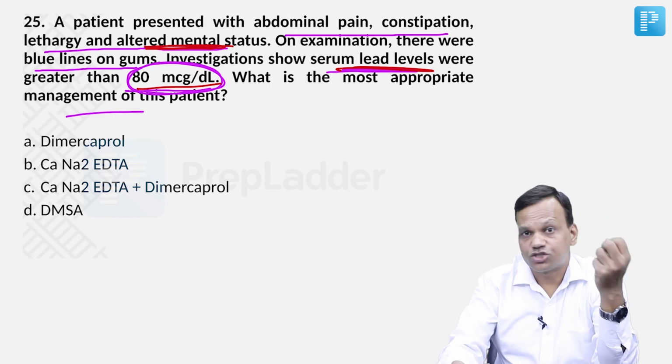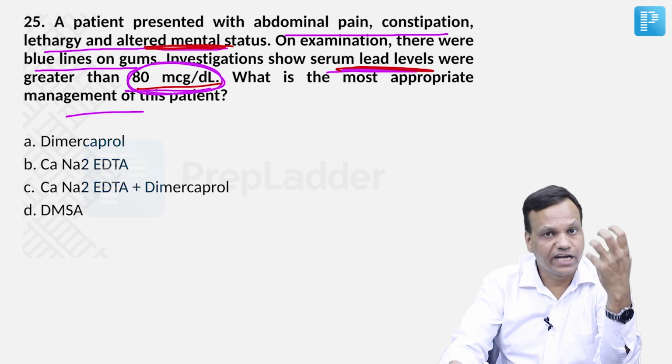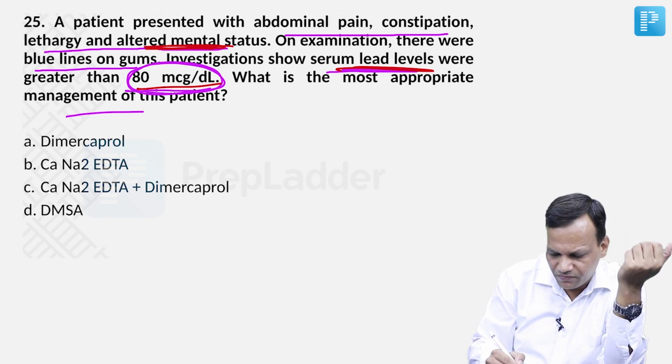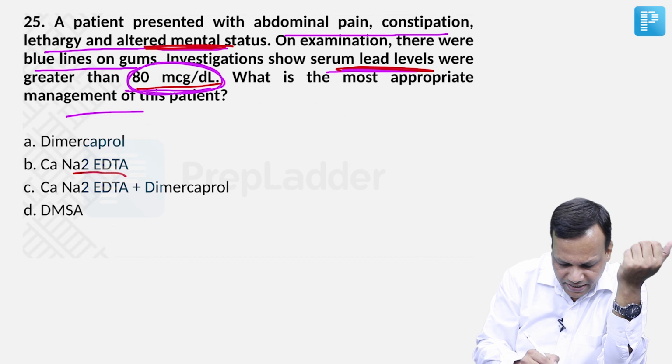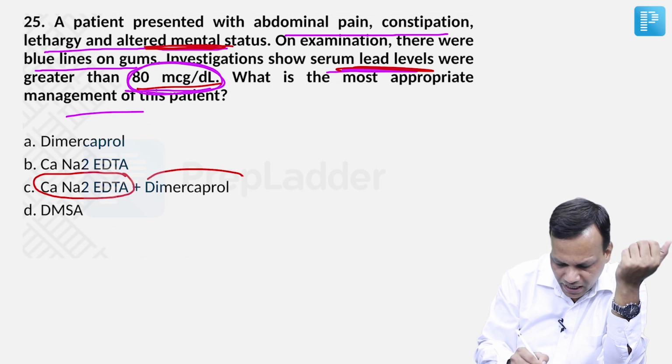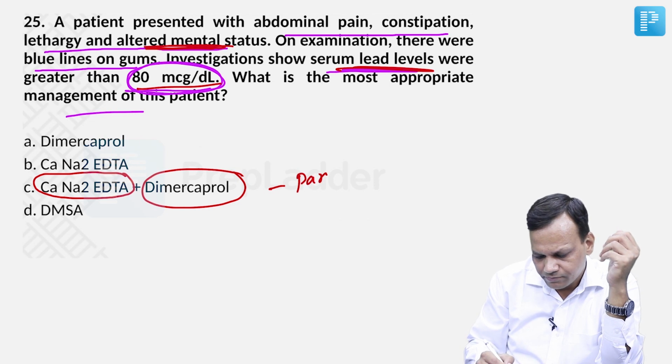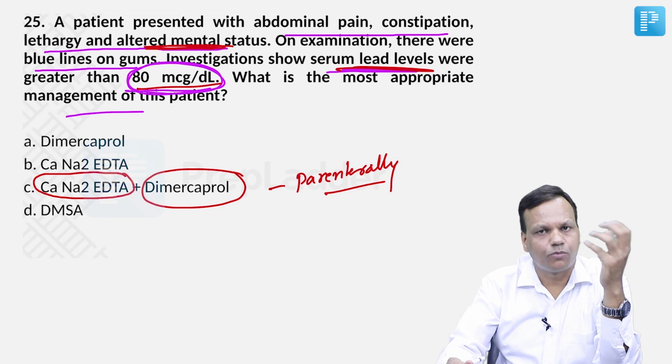So we need to give a strong chelating agent, particularly IV therapy. Intravenously, or we can say parenteral therapy, we give a combination of EDTA, that means calcium disodium EDTA, with dimercaprol. This combination is given parenterally. It is the treatment of choice for acute lead poisoning.